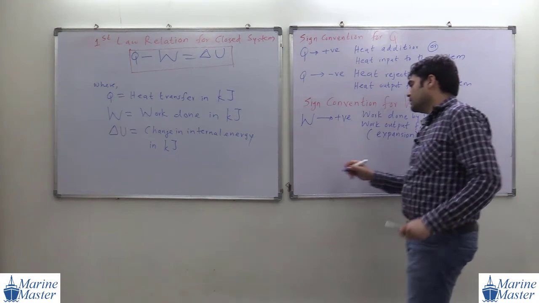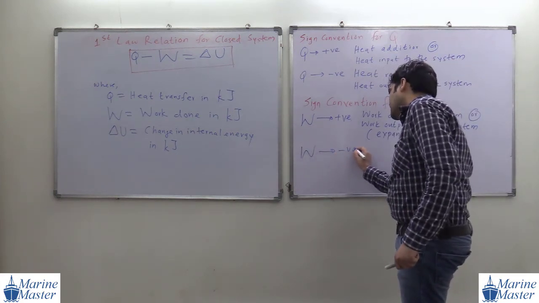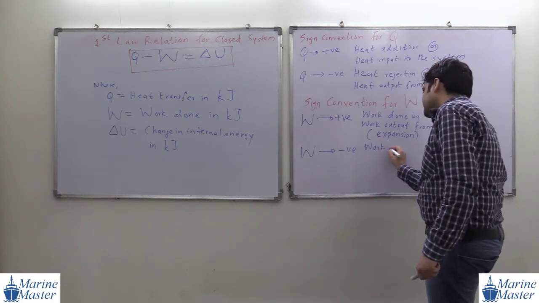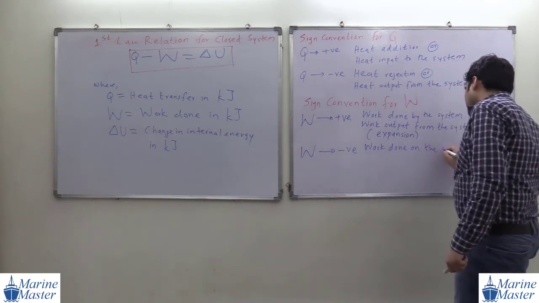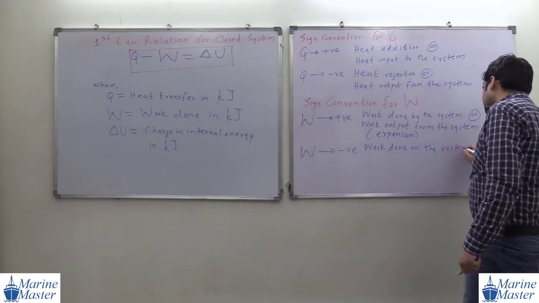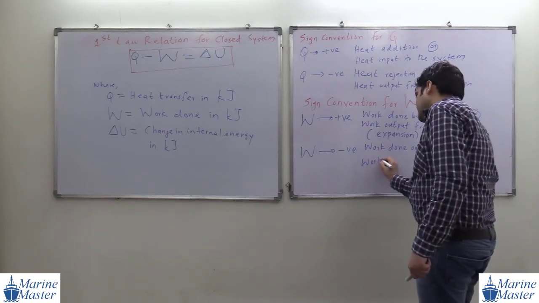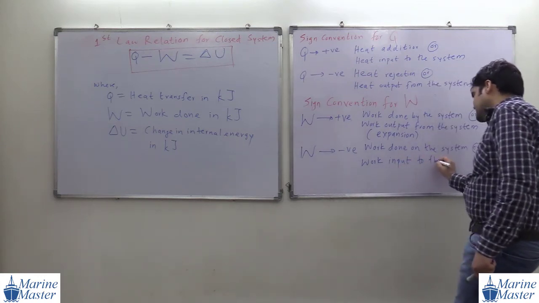Now the next point: when W is negative, it is work done on the system or work input to the system.